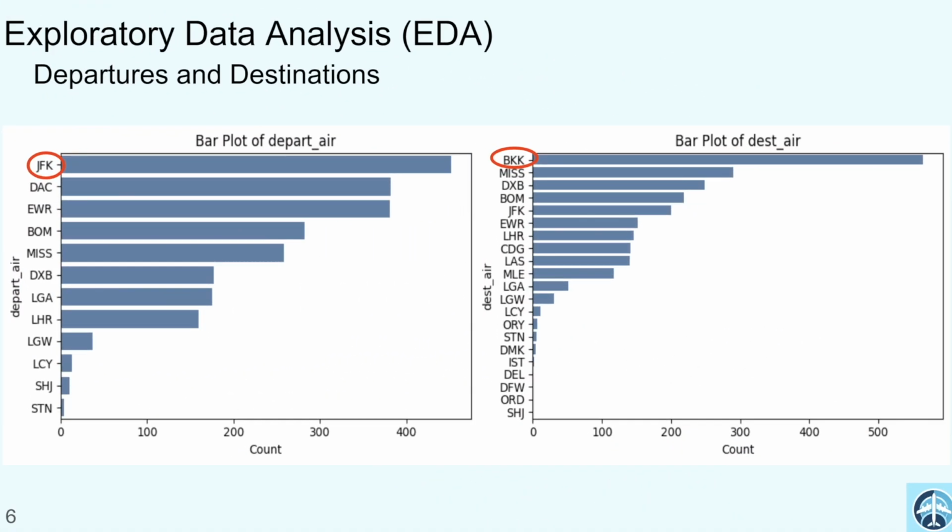We also compare the departures and destinations. We see that the John F. Kennedy International Airport, JFK, is the most common departure airport location, while Bangkok International Airport, BKK, is the most common destination.